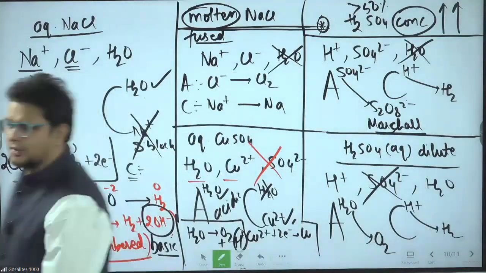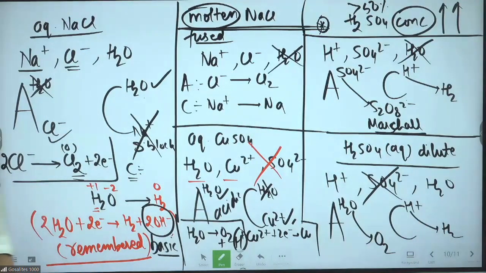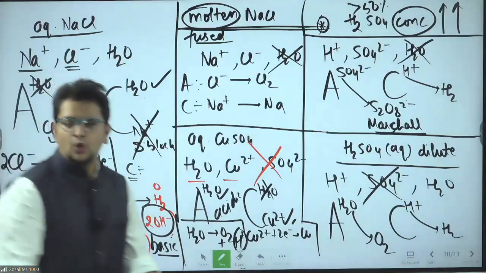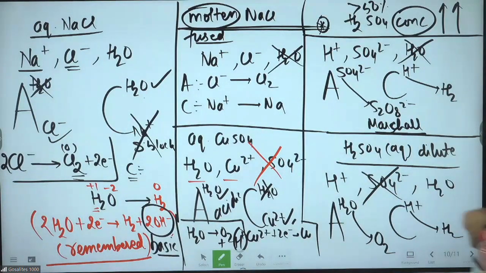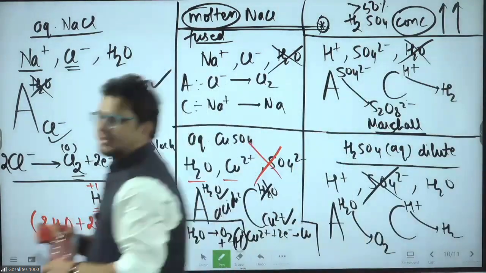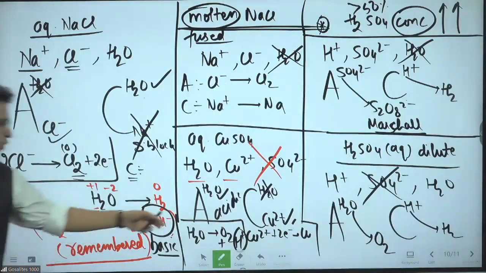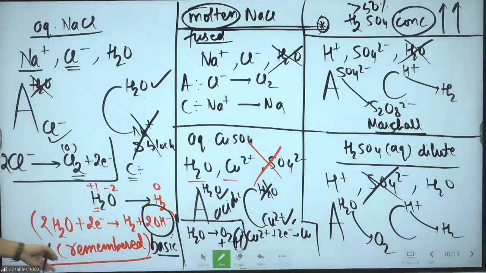Basic common sense questions are there. At cathode, hydrogen gas plus OH minus. At anode, water will come, oxygen gas plus H plus. At anode, oxygen and H plus. At cathode, hydrogen and OH minus.